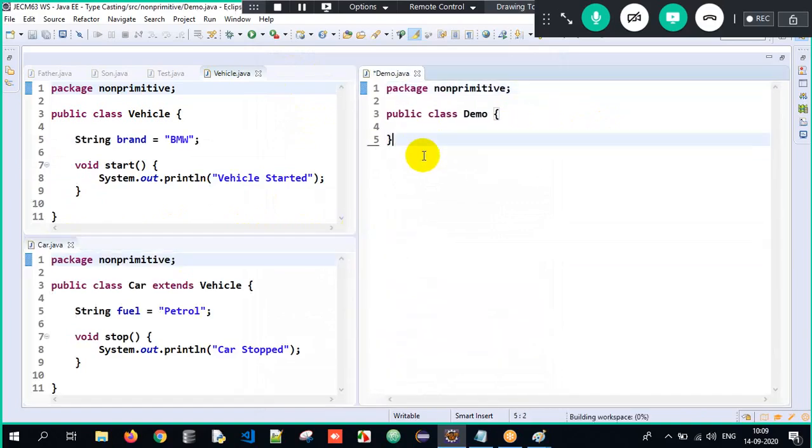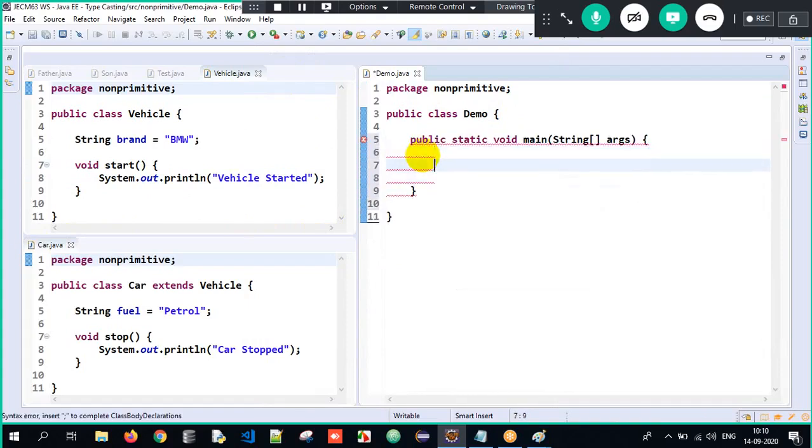So now here, guys, I'm just going to have a main method. Now guys, concentrate one last time. This is the last example for upcasting and downcasting, but we'll be doing a lot of examples which are relatable. So concentrate. If you're sleeping, wake up. Slap yourself, wake up and concentrate.